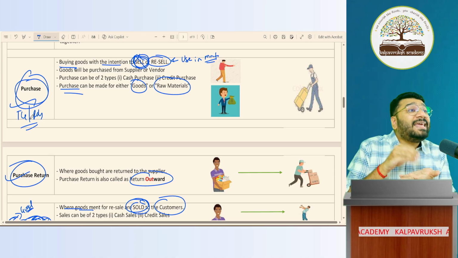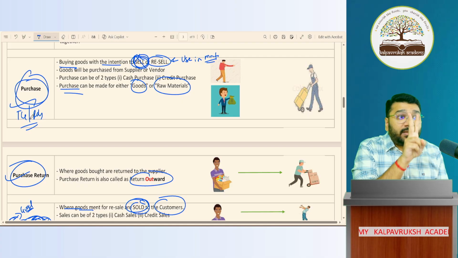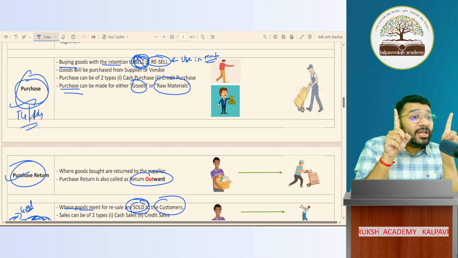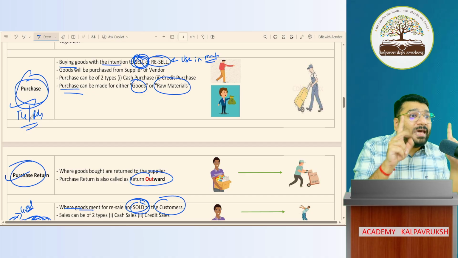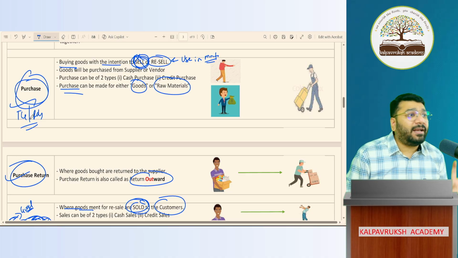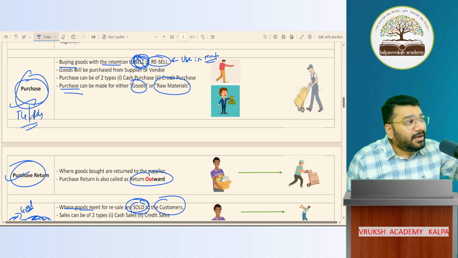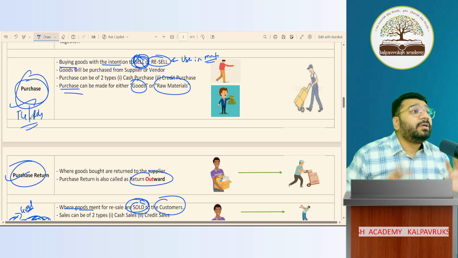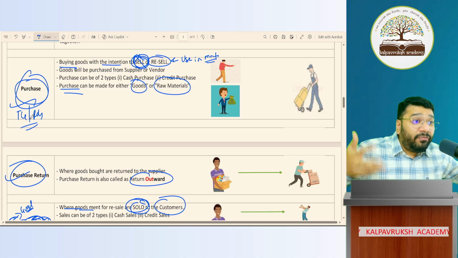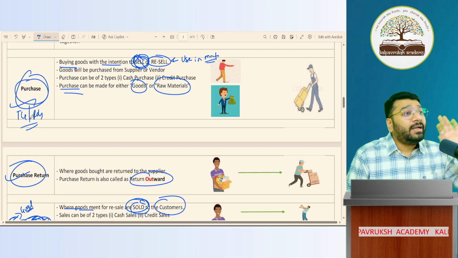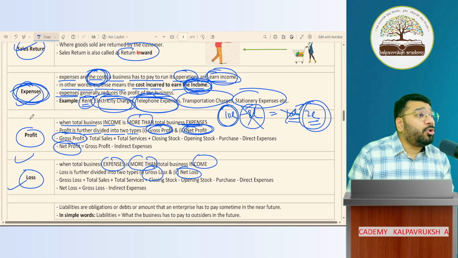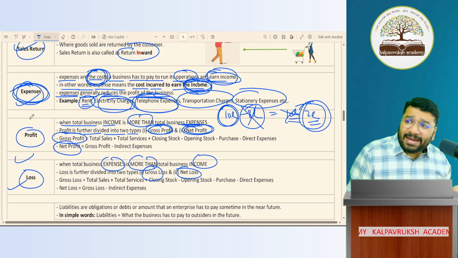So if I ask you, sales, where will I record? Which document? There are two documents only, trading P&L and balance sheet. Both put together are called financial statements. So sales ultimately goes to trading and profit and loss account. Sales return, purchases, purchase return, all go to trading and profit and loss account. Expenses like rent and electricity, where? Trading and profit and loss account.